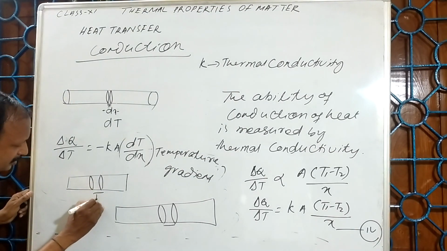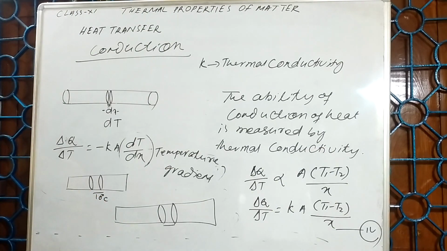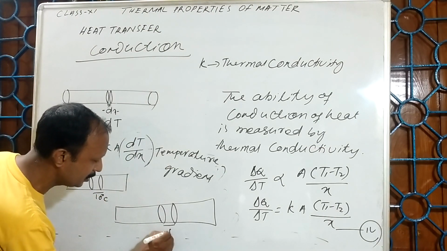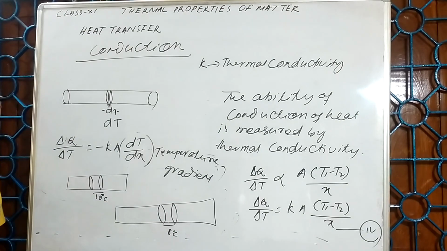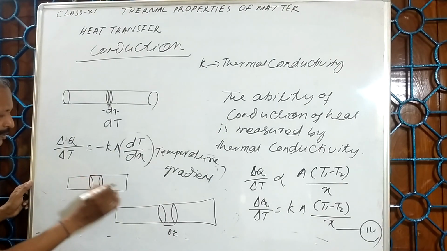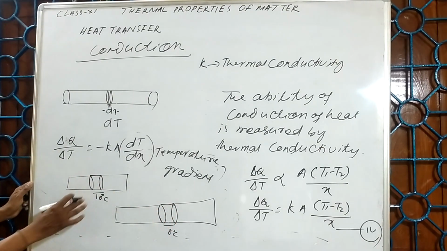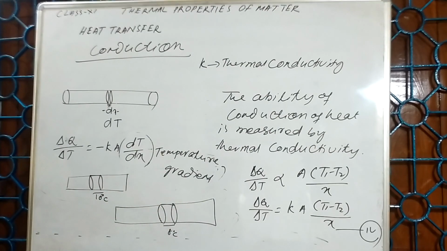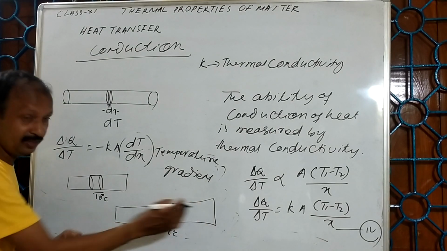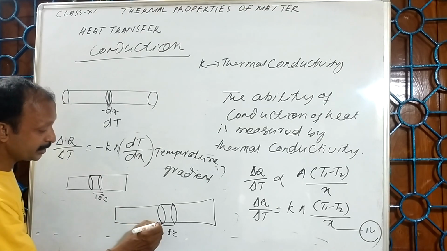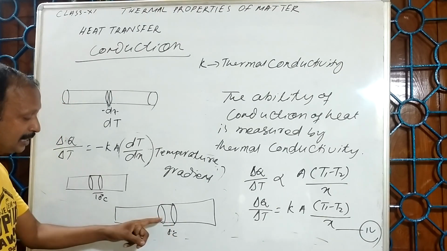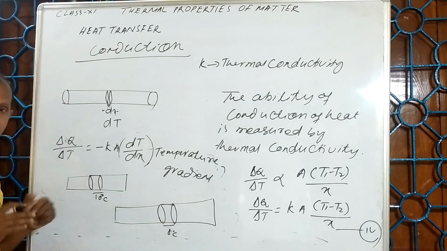Suppose the temperature difference here is 10 degrees Celsius, and here it is 8 degrees Celsius. Listen carefully. This thickness is the same, this area of cross section is the same, but its length is more. Here the temperature difference is less, and here the temperature difference is more.